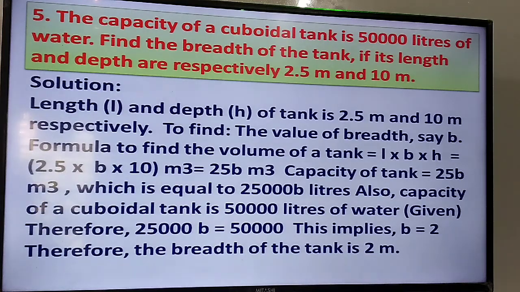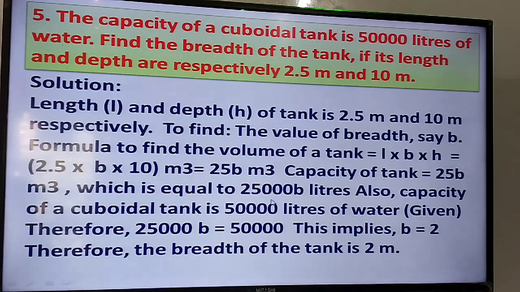The capacity of the cuboidal tank is 50,000 liters of water. Find the breadth of the tank if length and depth are given. Means length and height are given, that is 2.5 and 10 meter. It is similar to what we have done earlier: capacity means volume is given, but it is given in liter. First of all, we have to convert it into cubic meter, so we have to divide it by 1000.